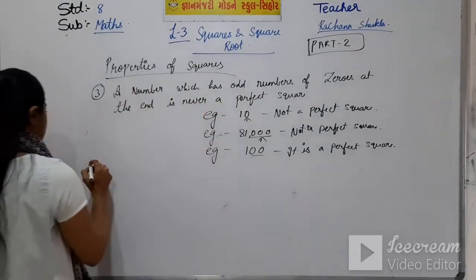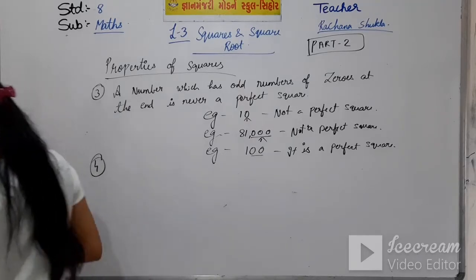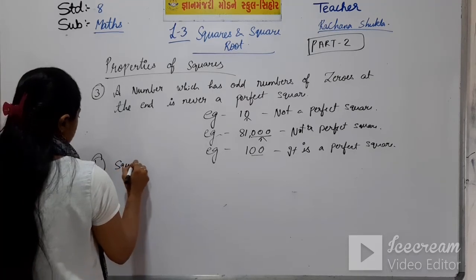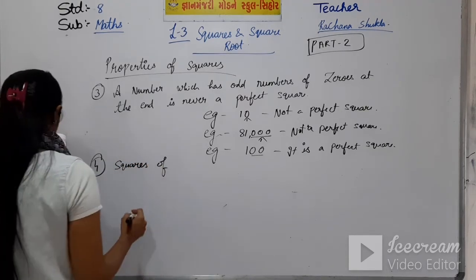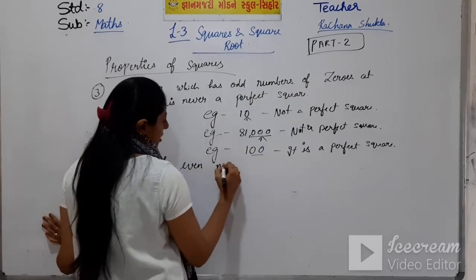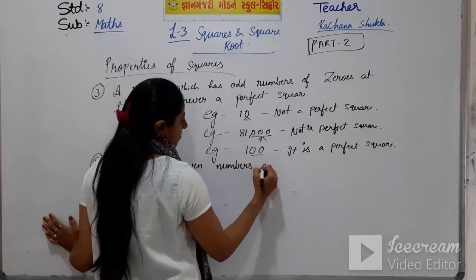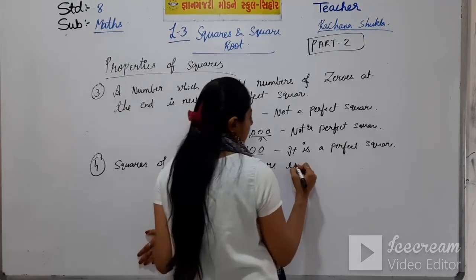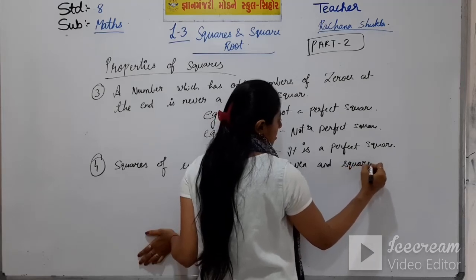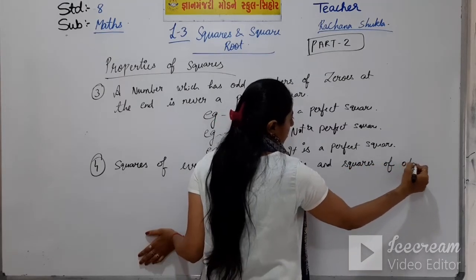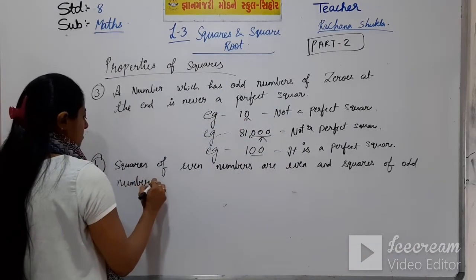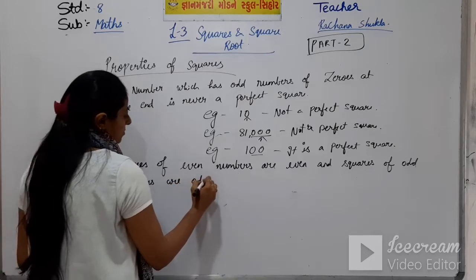Now coming to the next property, property number 4, and that is: squares of even numbers are even and squares of odd numbers are odd.